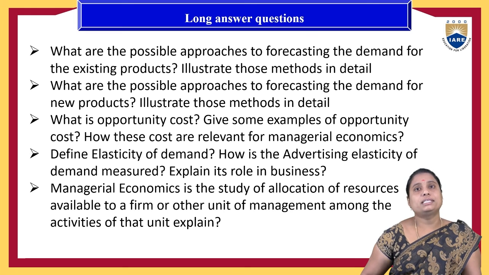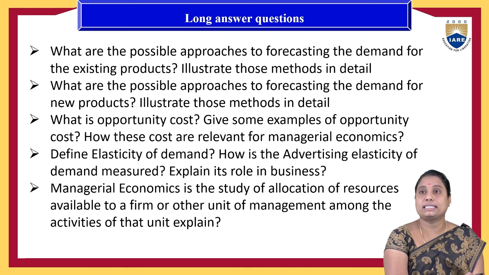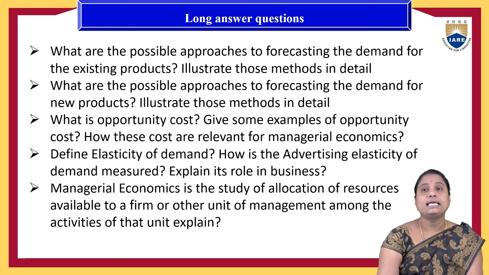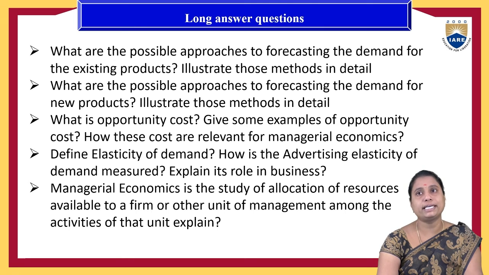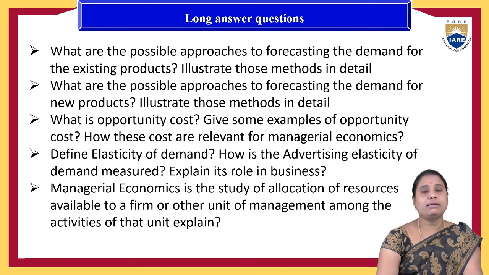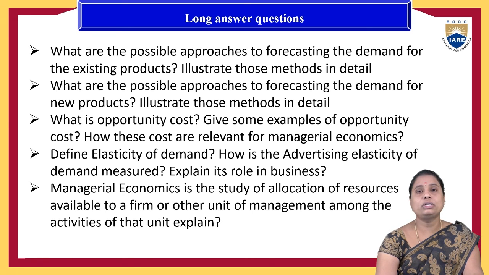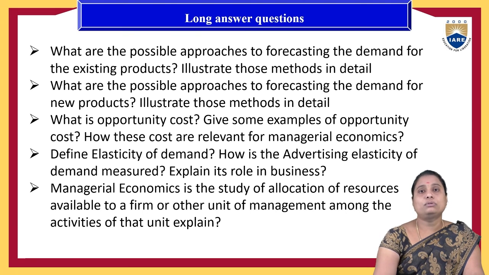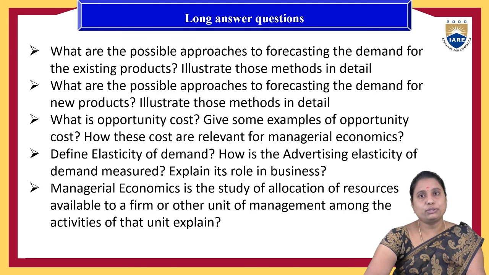And next thing, what are the possible approaches to forecasting the demand for the existing products? Illustrate those methods in detail. So which means we need to explain about both quantitative and qualitative demand forecasting methods. Next one is, what are the possible approaches to forecasting the demand for new products? Illustrate those methods in detail, especially the qualitative elements. Like for the new products, like survey methods, only the qualitative elements we need to explain, and end survey method, customers opinions method, balancing method, all these methods we need to explain here.